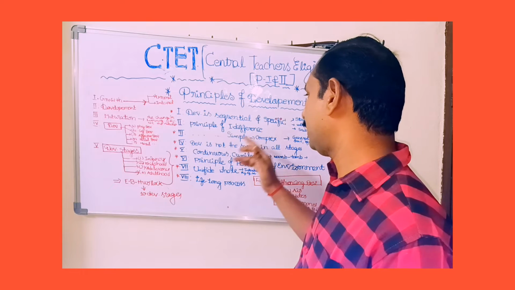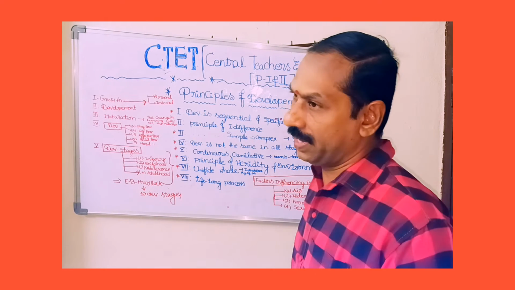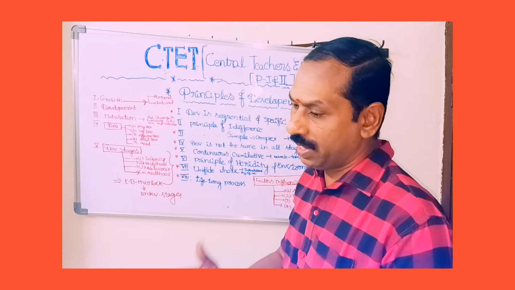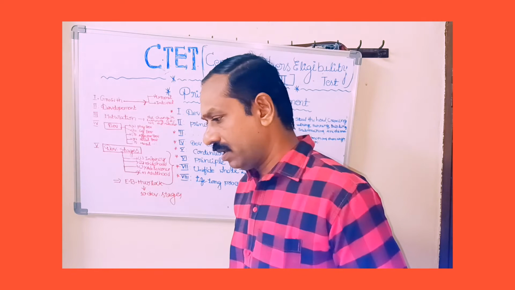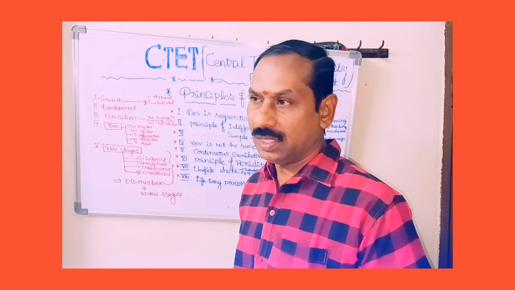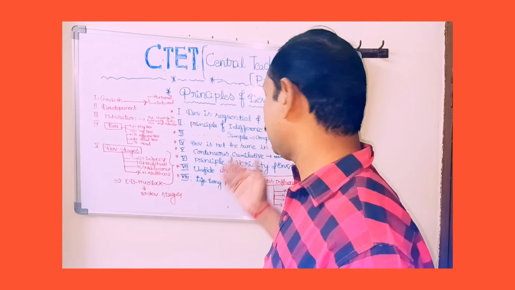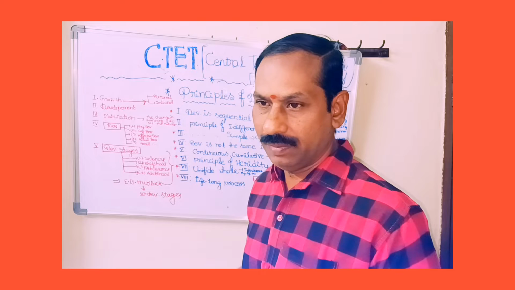And the principle of individual differences we already discussed, and next is simple to complex. Development goes from simple activities to complex activities. Why? Because immediately after childbirth, the child has not completed complicated works like arithmetic or reasoning or calculations.